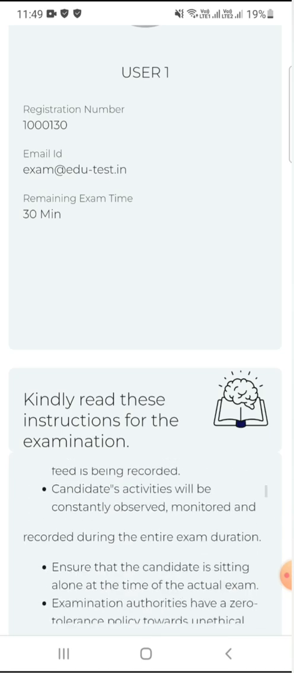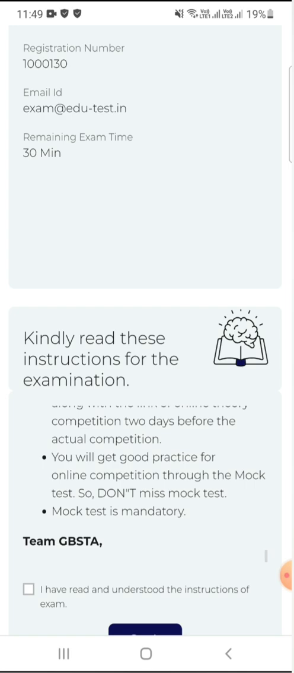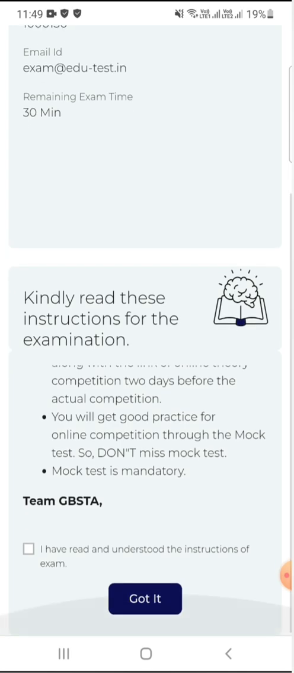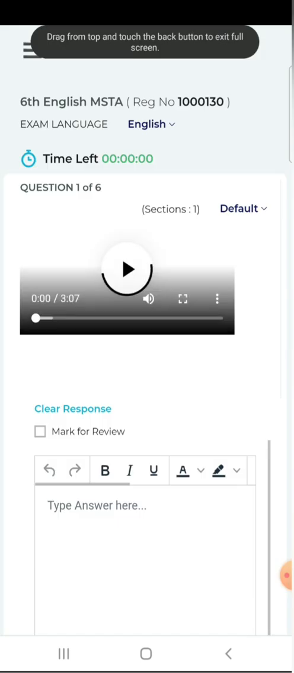There will be your information. Read all the instructions and then click in this box: I have read and got it. Click on got it. Now your experiments will start and your timer will start. In the final exam there will be 40 minutes. Remember that. Now there is 30, but we kept 30 for your practice. For the final exam, you will get 40 minutes duration.